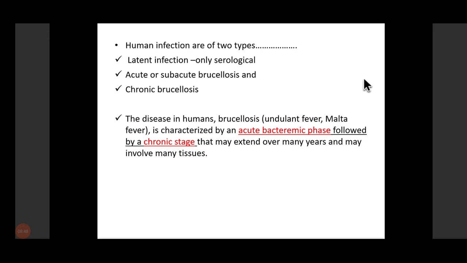You know what is bacteremia? When the bacteria is present in the blood, it is known as bacteremia. Then the chronic brucellosis: this stage is non-bacteremic, and here symptoms generally occur because of the state of hypersensitivity. So the disease in humans, brucellosis, also known as undulant fever or Malta fever, is characterized by an acute bacteremic phase, which is later followed by a chronic phase where there will be no bacteremia. It may go up to many years, and the chronic phase can involve many tissues in the body.